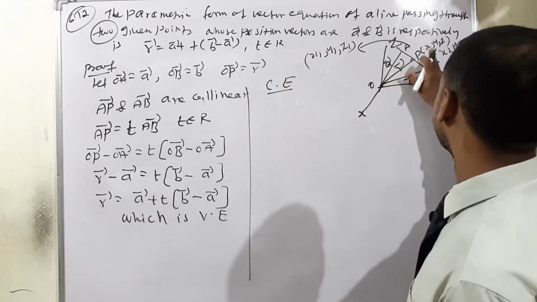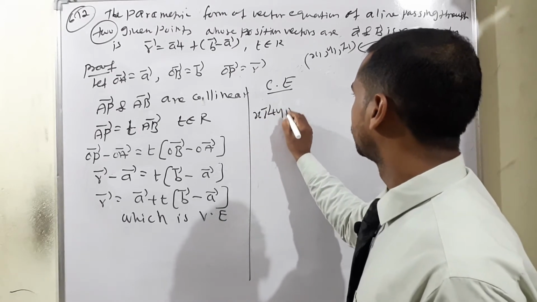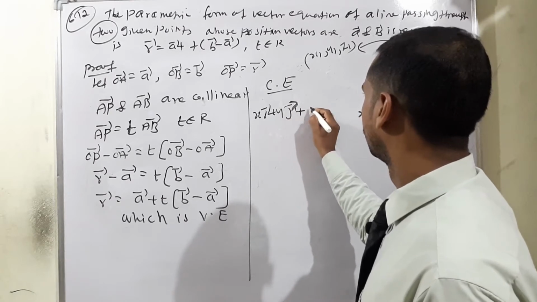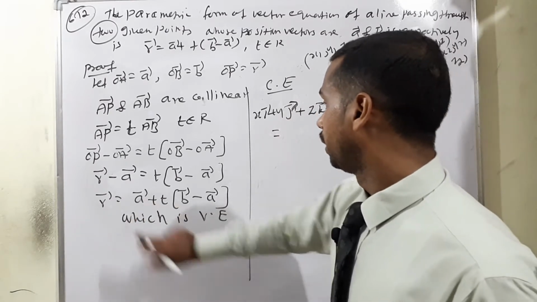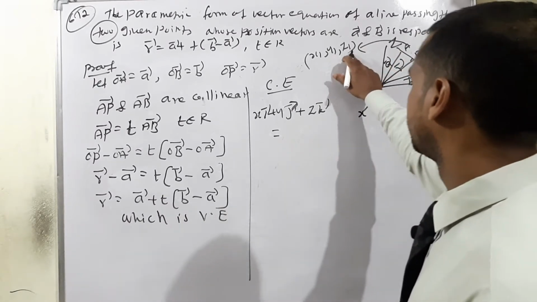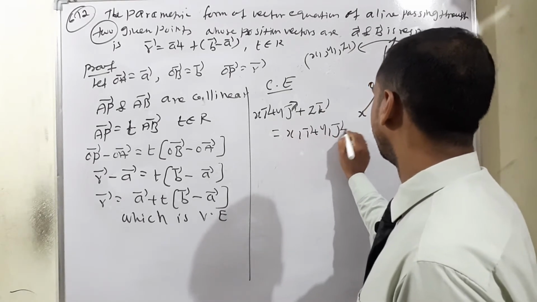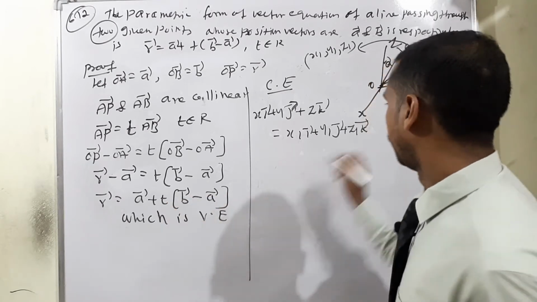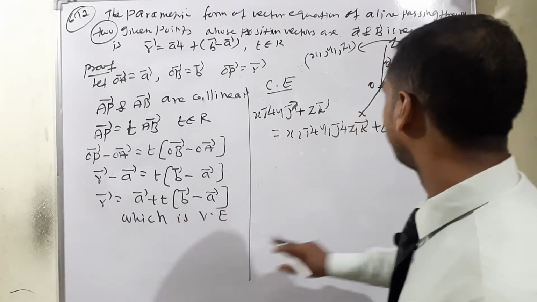R vector means x comma y comma z, that is, x i vector plus y j vector plus z k vector, is equal to A, which is x1 i plus y1 j plus z1 k, plus T into B vector minus A vector.